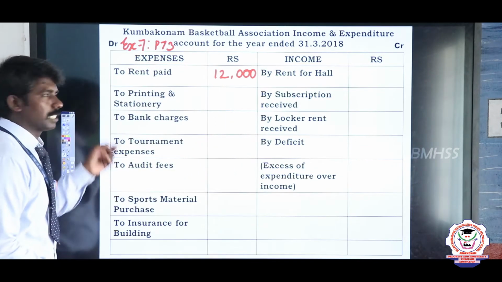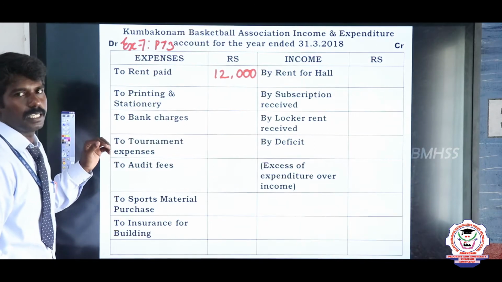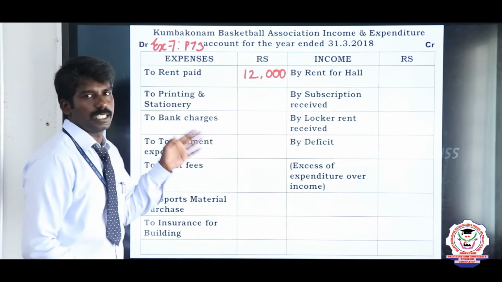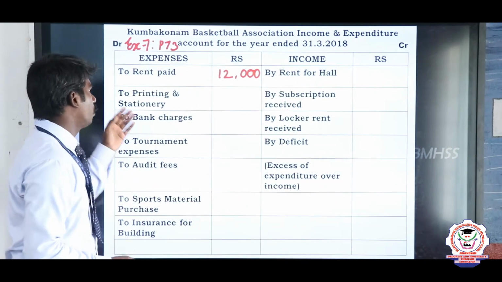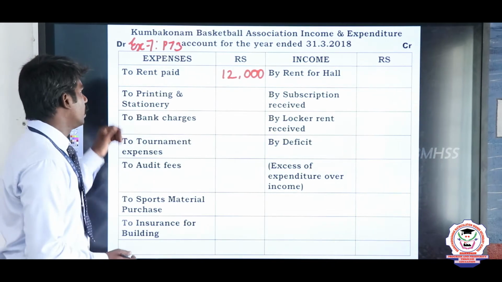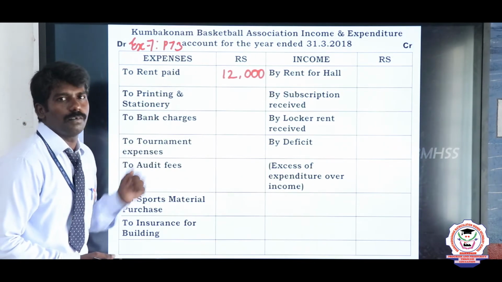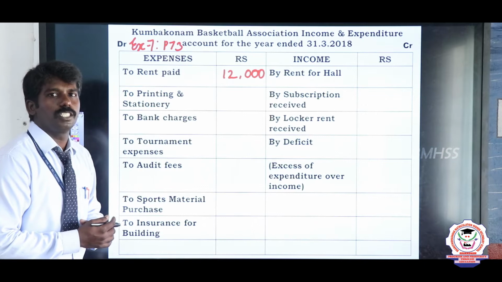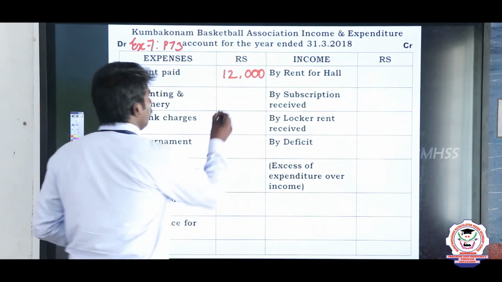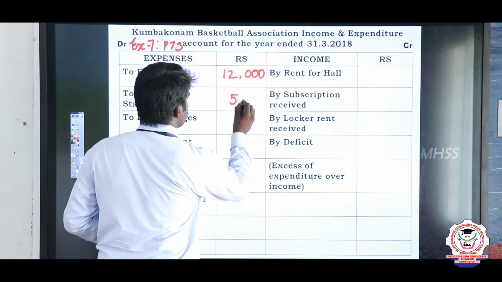Then see the next expenditure, printing and stationery. Sometimes the organization purchases stationery for office use. So this is one of the expenditures made by the organization. So printing and stationery. What is the value of printing and stationery? See your books. The value is 5,000 rupees. Right? 5,000 rupees.